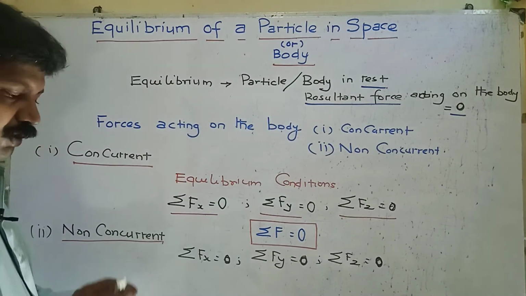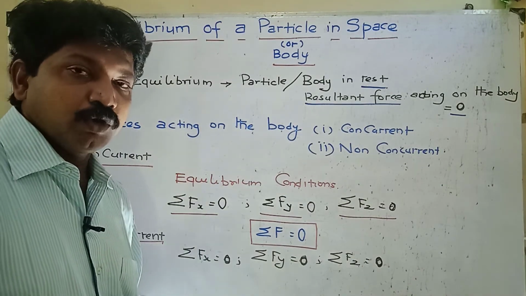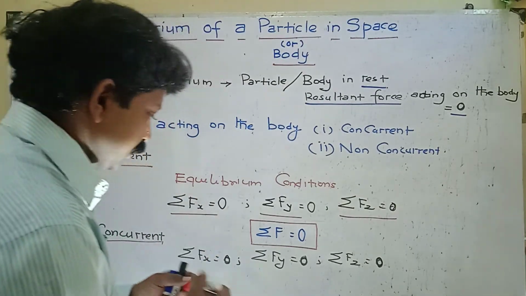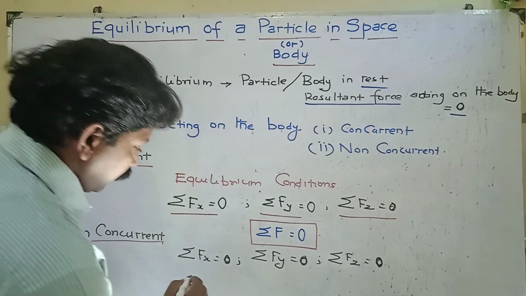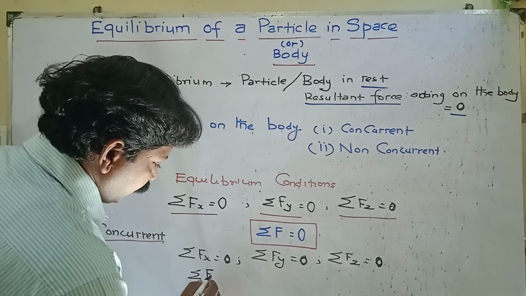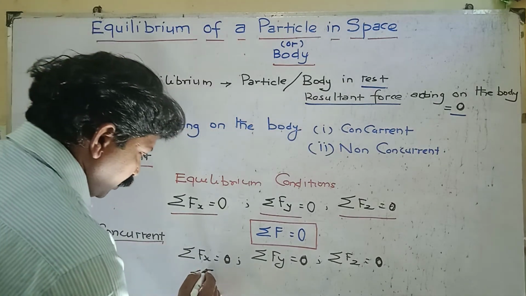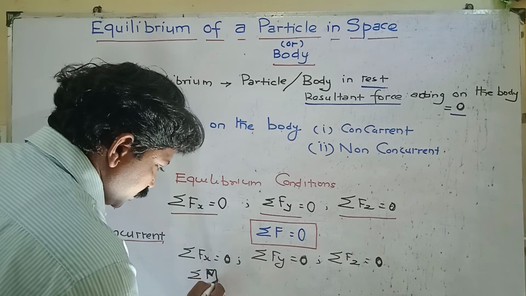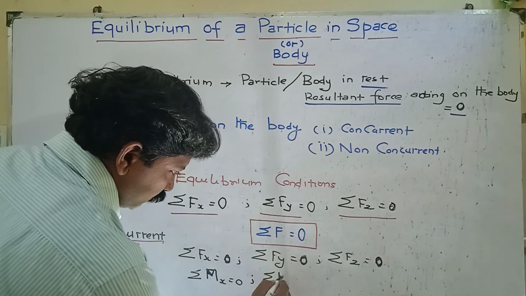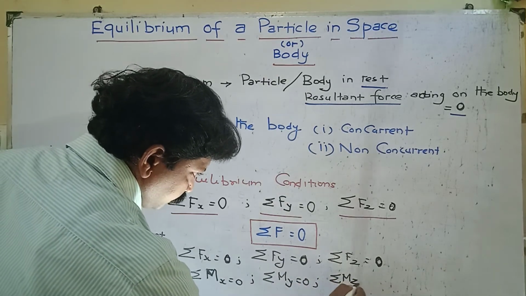And also the moment of all the forces: the algebraic sum of moments of all the forces about the x-axis equal to 0, the y-axis equal to 0, the z-axis equal to 0. This is another requirement for the equilibrium conditions. The algebraic sum of moments of all the forces about the x-axis equal to 0, about the y-axis equal to 0, about the z-axis equal to 0.